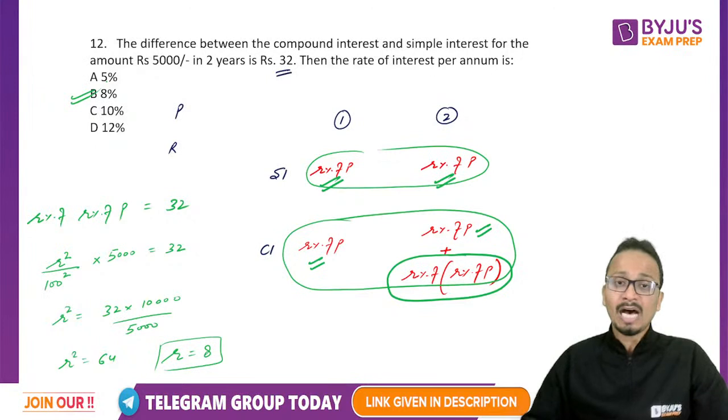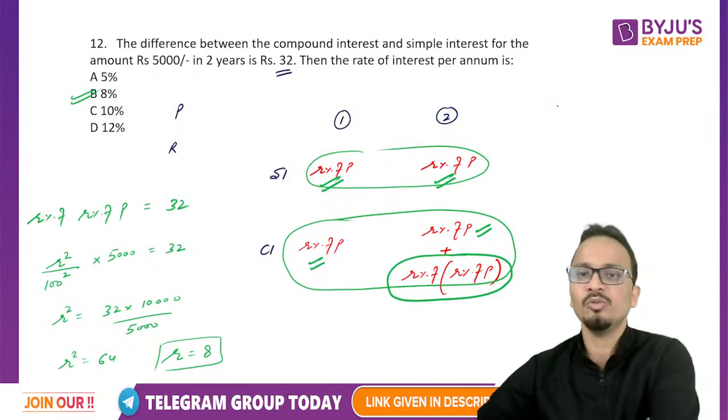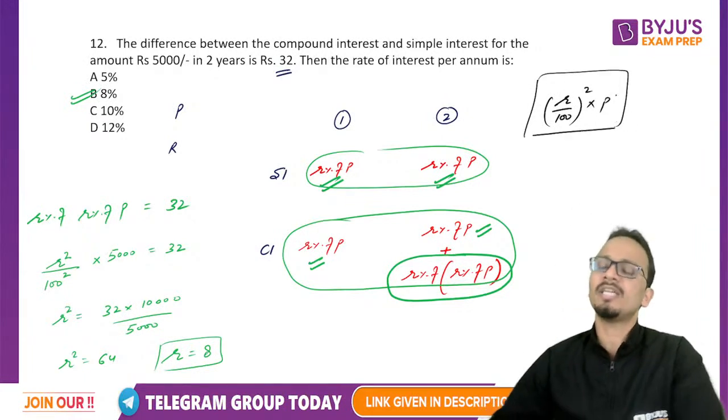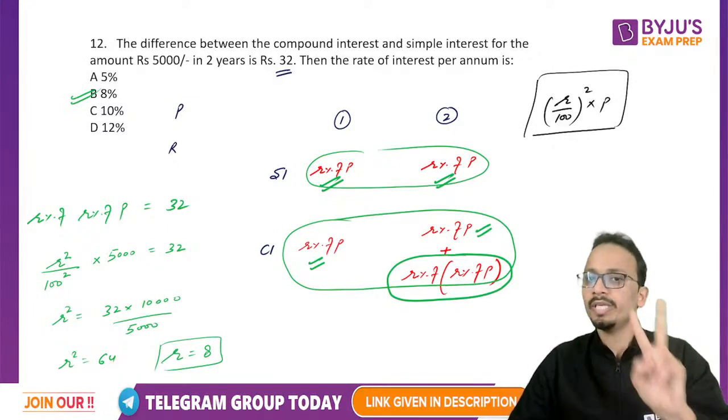Now, if you can remember, the difference, this value R upon 100 square multiplied by P, is the formula for the difference between simple interest and compound interest for 2 years.